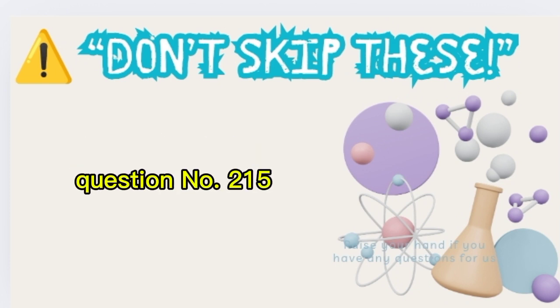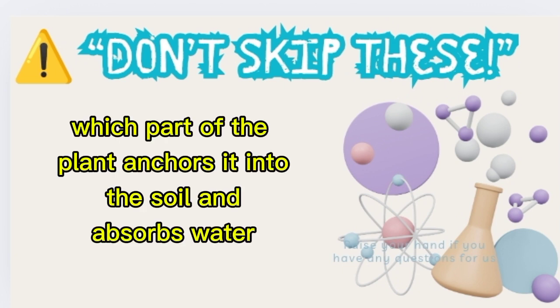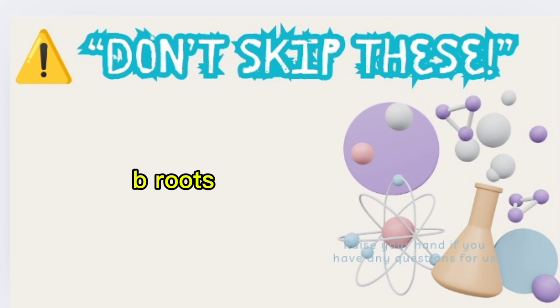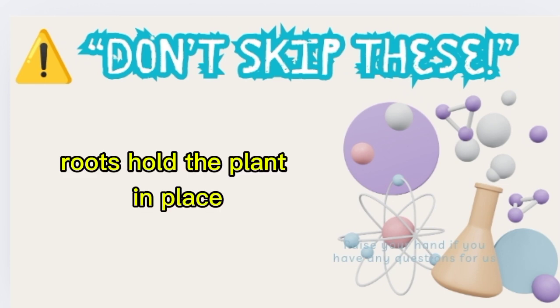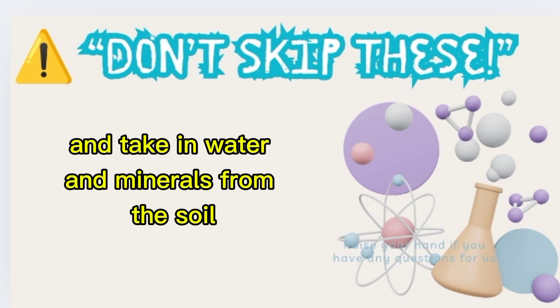Question number 215. Which part of the plant anchors it into the soil and absorbs water? A. Stem. B. Roots. C. Leaves. Correct answer: B. Roots. Roots hold the plant in place and take in water and minerals from the soil.